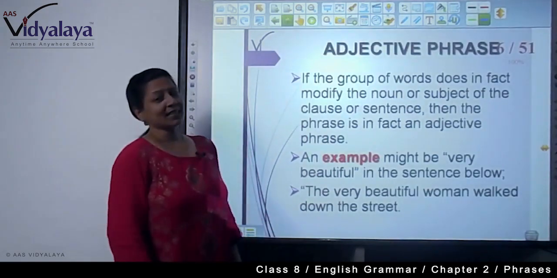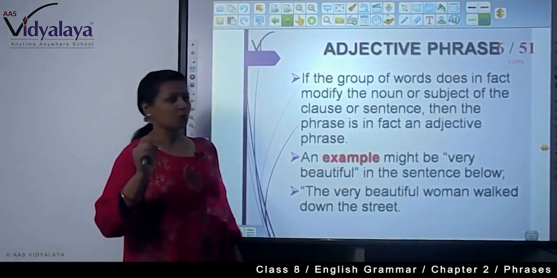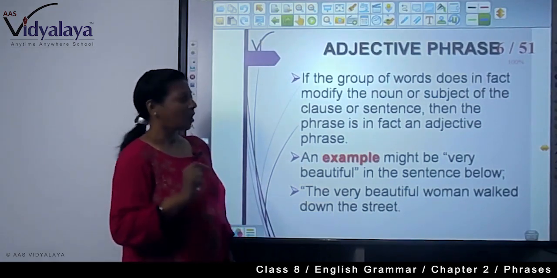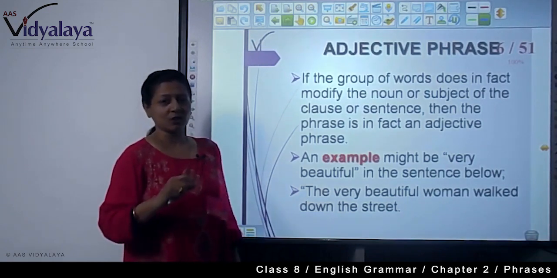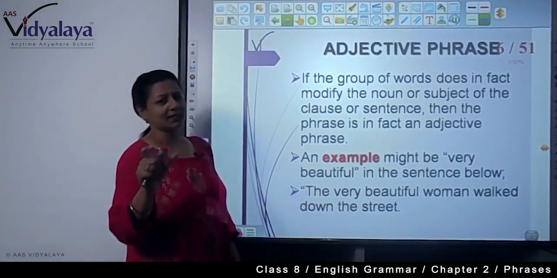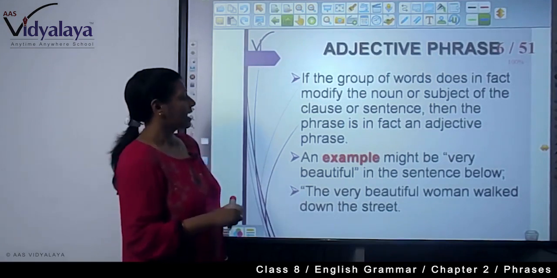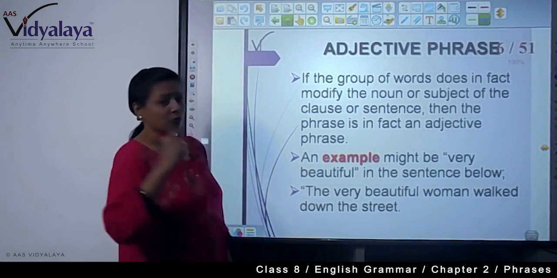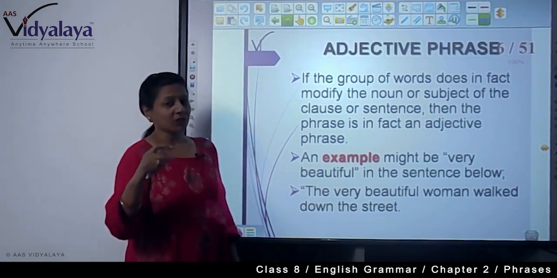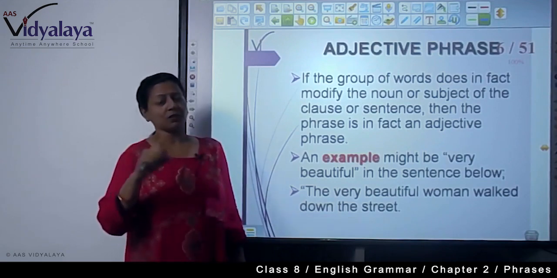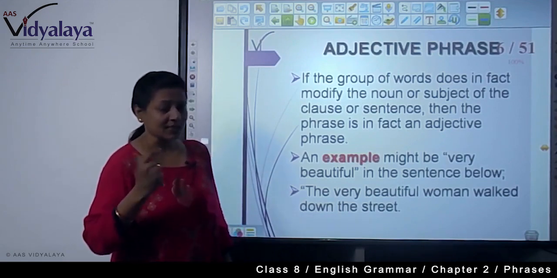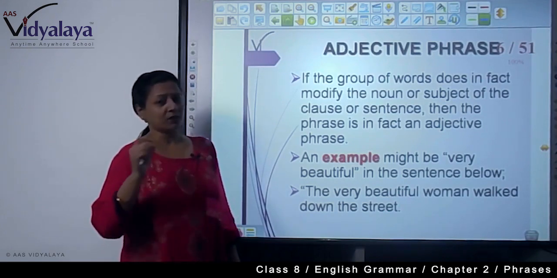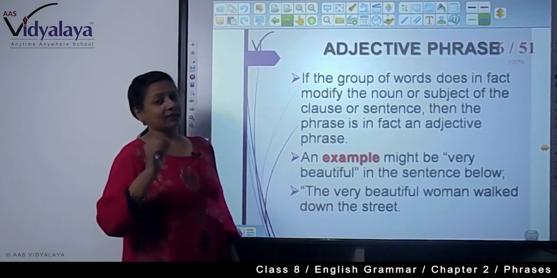Now, what is an adjective phrase? An adjective phrase is a group of words that modifies the noun or a subject of the clause or a sentence. What is a clause? A clause is also a small sentence. It has a subject and predicate. So, when a group of words modifies a noun or subject of the clause or sentence, it works like an adjective.